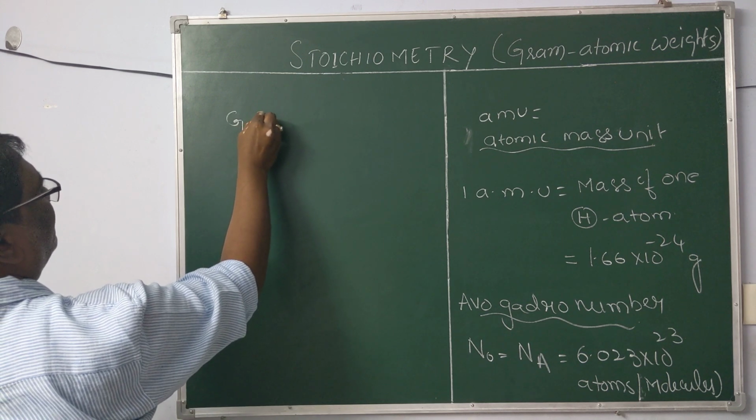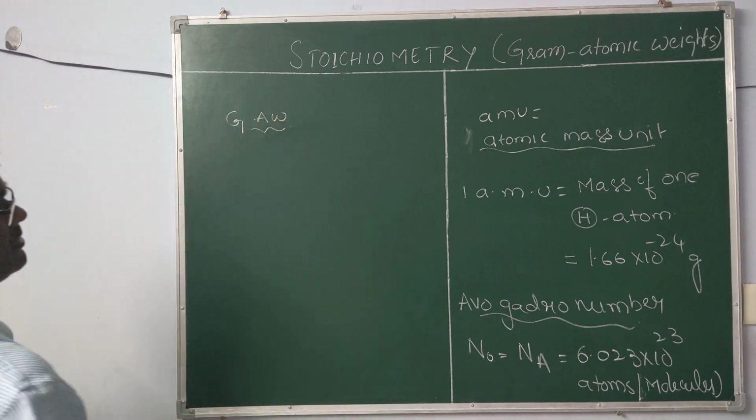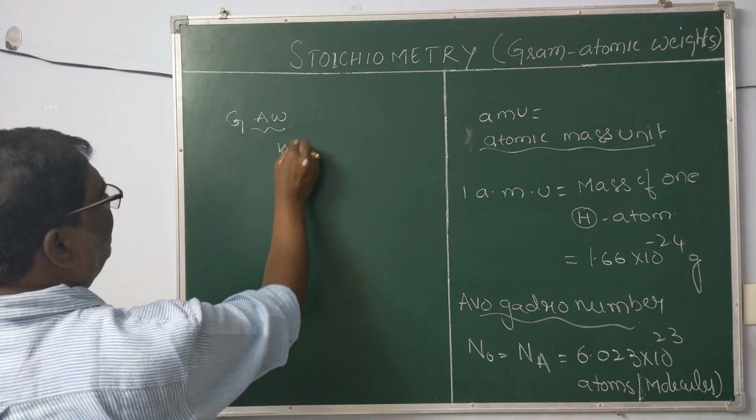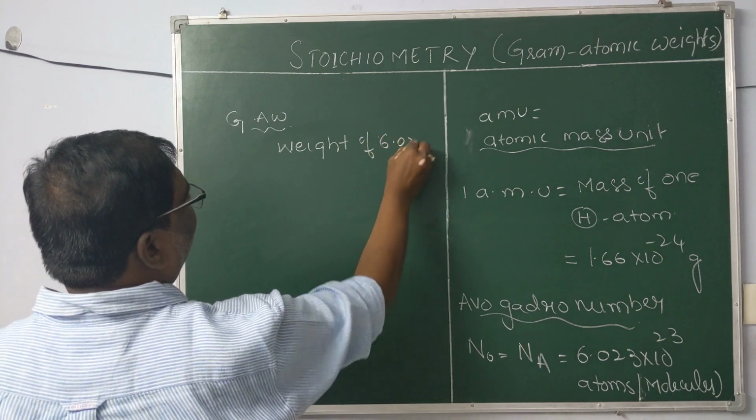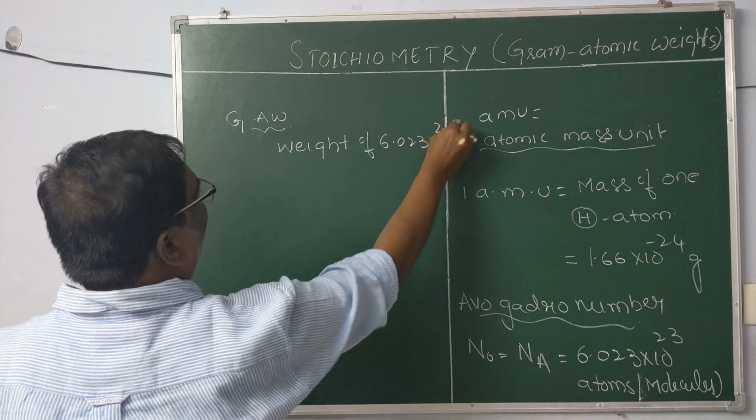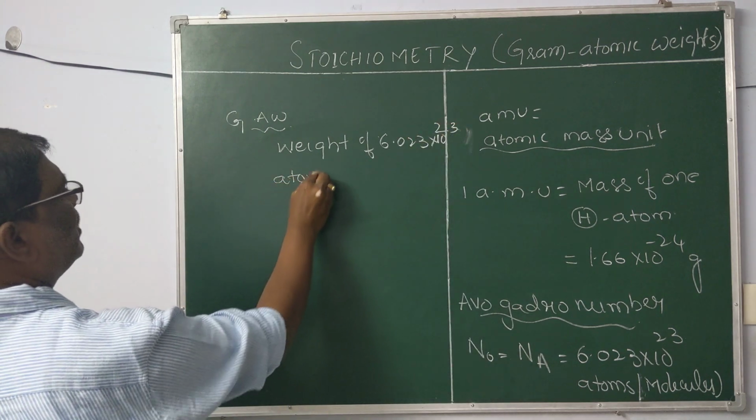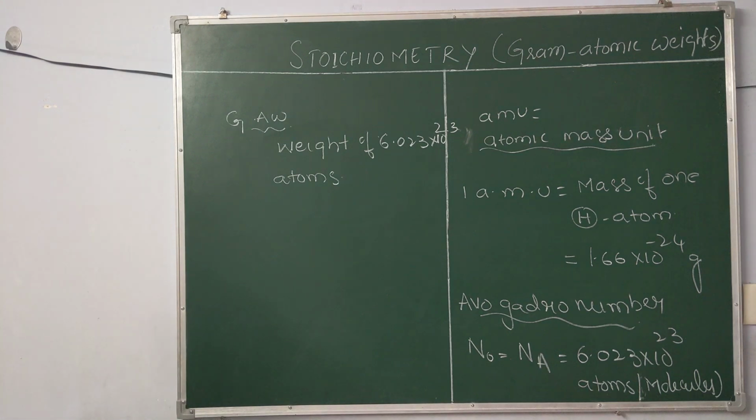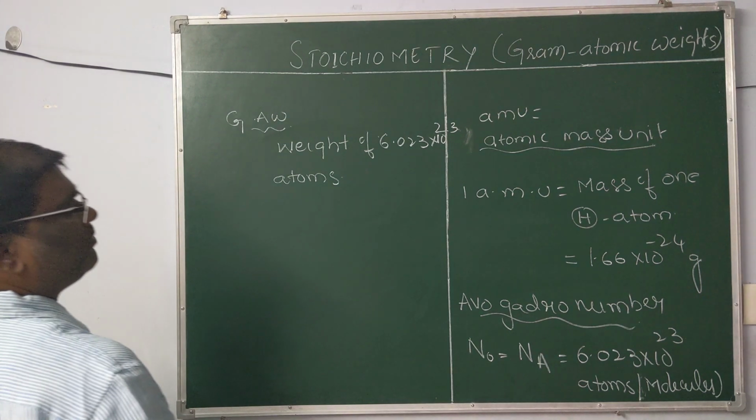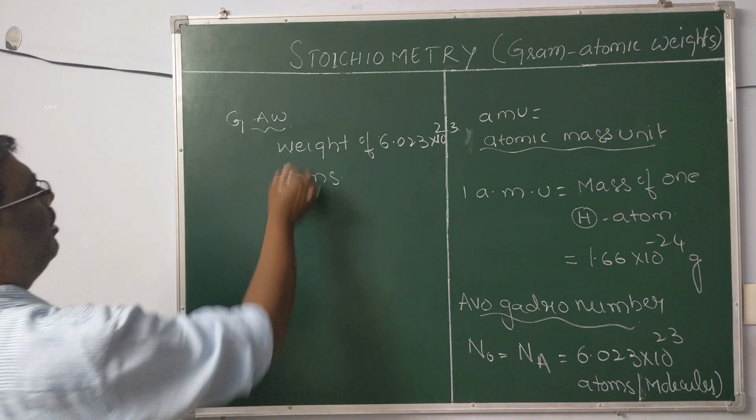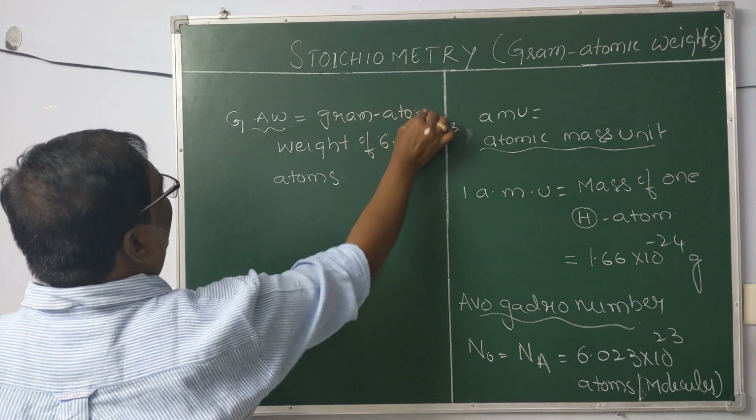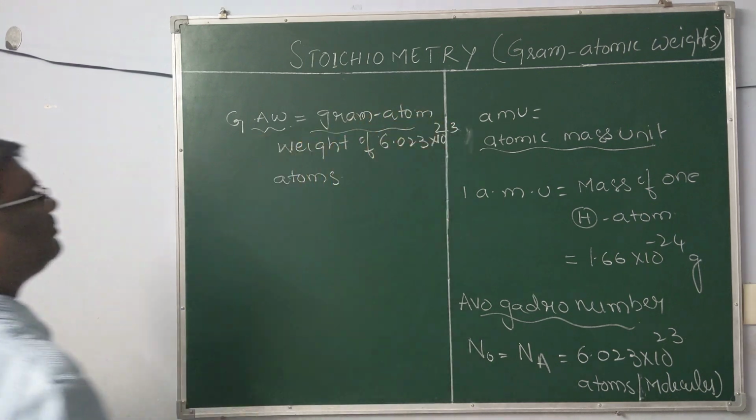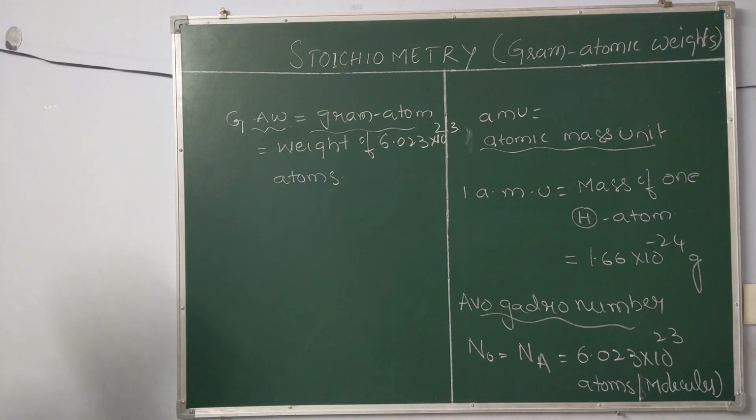Gram atomic weight is the mass or weight of Avogadro number of atoms. Weight of Avogadro number of atoms is called gram atomic weight. This is also known as gram atom. Gram atomic weight or gram atom is equal to the weight of Avogadro number of atoms.